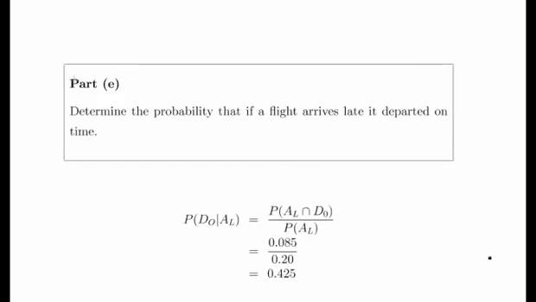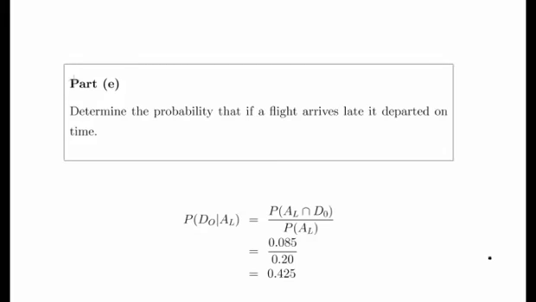So the last part is part E. Determine the probability that if a flight arrives late, it departs on time. What we're asked here is the probability of DO given AL. Really the trick is that it's a conditional probability question, but it's about what is given what. What is the probability that if a flight arrives late, it departs on time? So it's given that it arrives late, as opposed to arriving late given that it departs on time. So this is what we're asked: the probability of DO given AL.